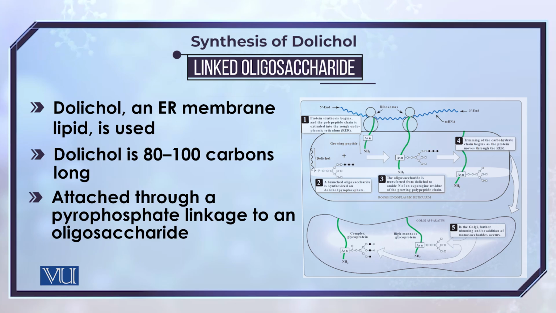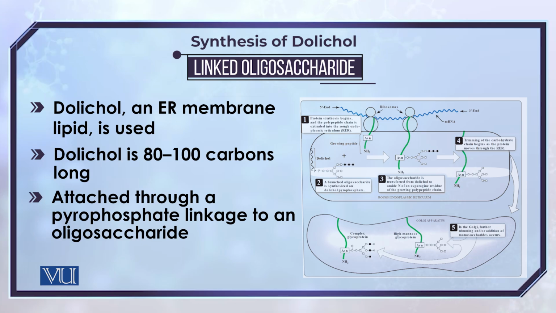The dolichol holds the sugar or carbohydrate moieties in one place. And once the protein is almost fully formed, this carbohydrate moiety will be separated from the dolichol.